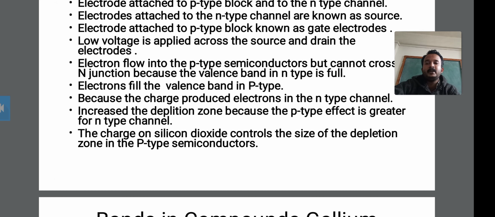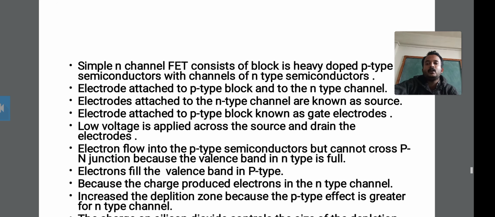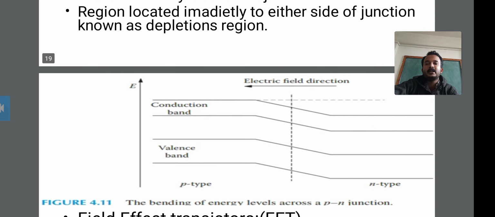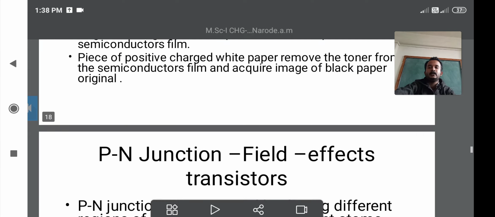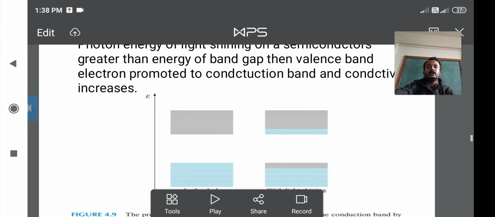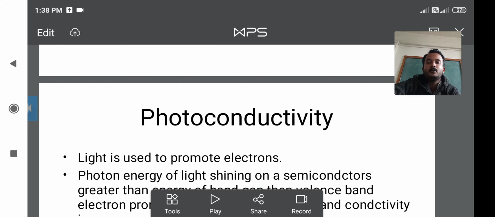Okay, because the charge produces electrons in the n type channel, it increases the depletion zone. Because the charge is produced by electrons in the n type channel, it increases the depletion zone. Because the p type effect is greater than the n type channel, the depletion zone is formed. Why is it formed? Because it increases the depletion zone.